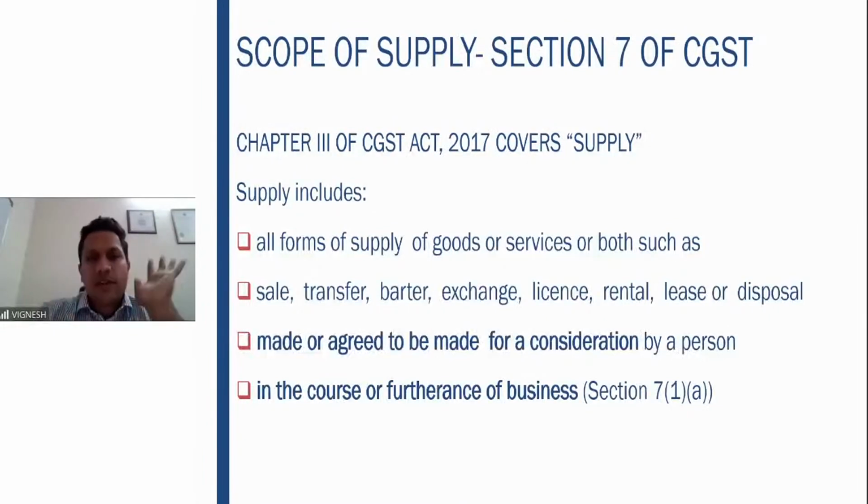So what all are the various activities which are covered? Sale, if you're selling something to a particular person. Transferring, if you're transferring the ownership of something to a particular person. Barter, if you're giving something to a person and getting something else in return, that is a barter. Then exchange means you're giving something and also you're giving a non-monetary consideration.